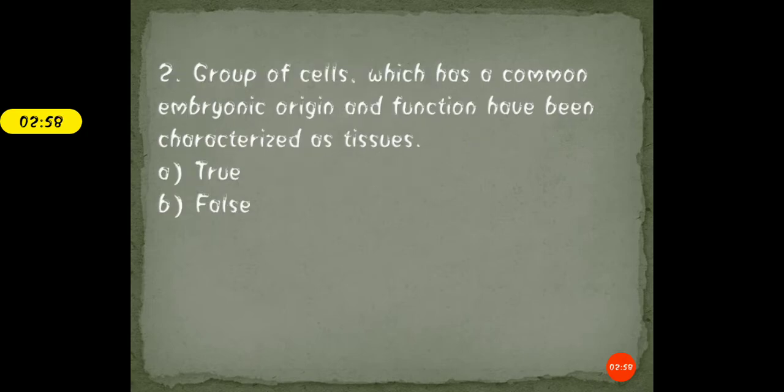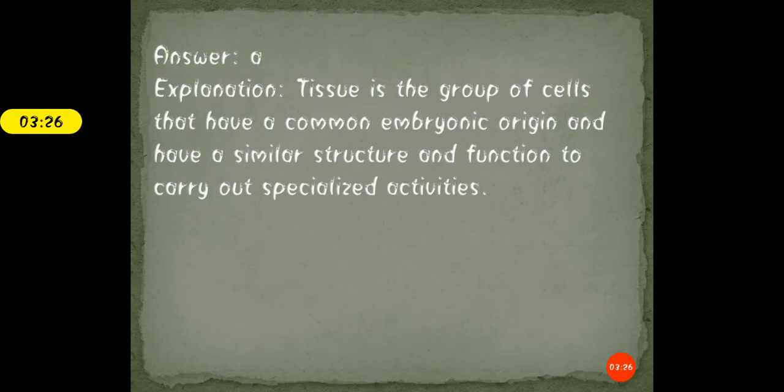Second question is, a group of cells which has a common embryonic origin and function has been categorized as tissue. Let me know whether this statement is true or false. Read the statement again and then mark whether it is true or false. Okay, students. So this statement is basically true, and the explanation is that tissue is basically a group of cells, as you all know, that have a common embryonic origin.